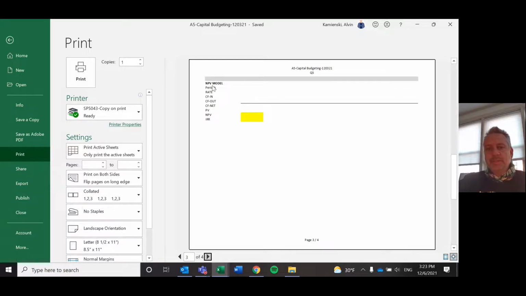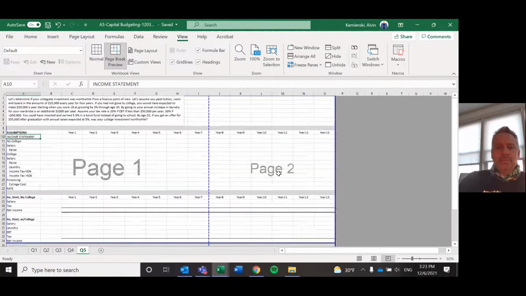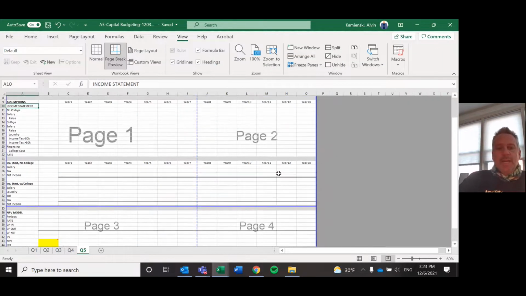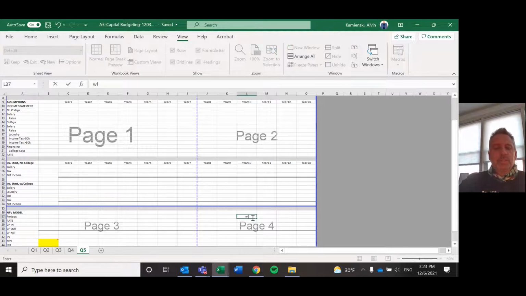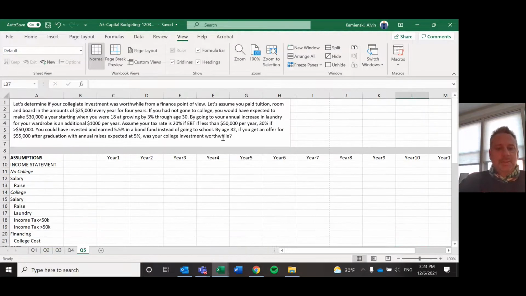I've got an NPV model that just happens to be on page 3. And then page 4 doesn't seem to give me much of anything. Again, I'm missing row headers here. If I was to show you that under page break preview, when I went ahead and set it up, notice that the income statement just happened to break there to there, which allowed me to put this gray line separator in here. And I got pages 1, 2, 3, 4. But again, I got all this dead space and it wasn't printing well. So we'll deal with that at the end. But first, let's tackle this problem.